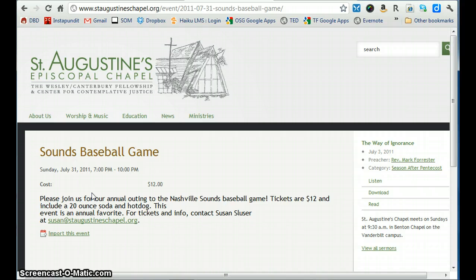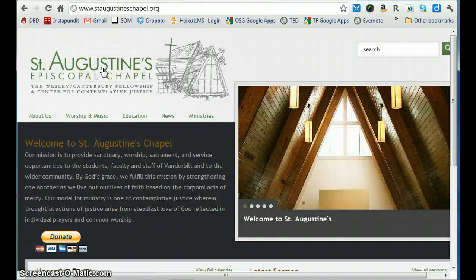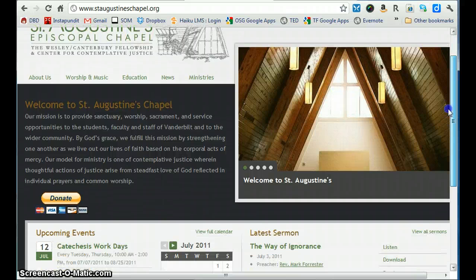If you want to get back to the home page, you simply click the logo St. Augustine's Episcopal Chapel up at the top left of the page.